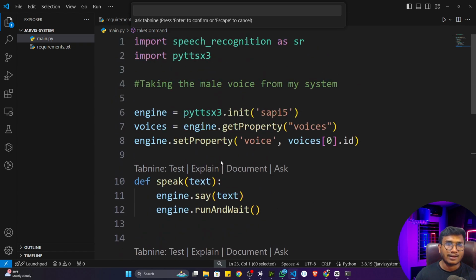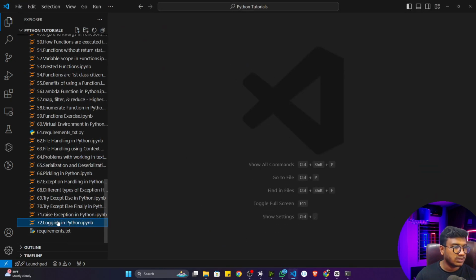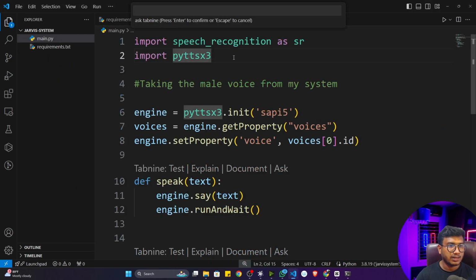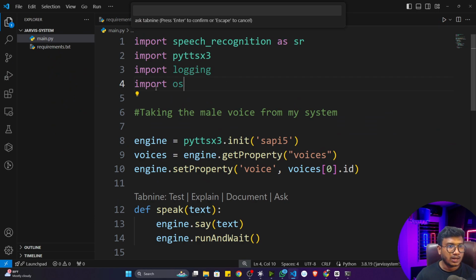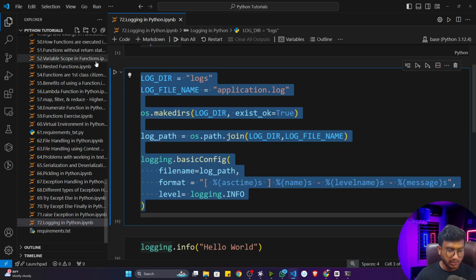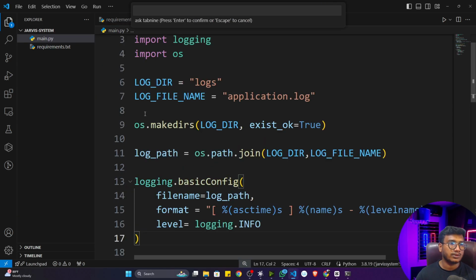And how to add the logging, I think I showed you how to perform logging in Python. So let me copy the log code we have written. This is the logging in Python. I think you remember, we just learned it here. I'll copy all the code here. Let's say I will import logging and os, and I will also copy this code snippet and mention it here. This is my logging code.